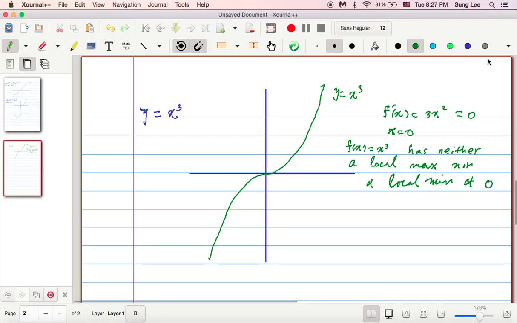Why is that? So this is x equals 0, right? This is x equals 0.